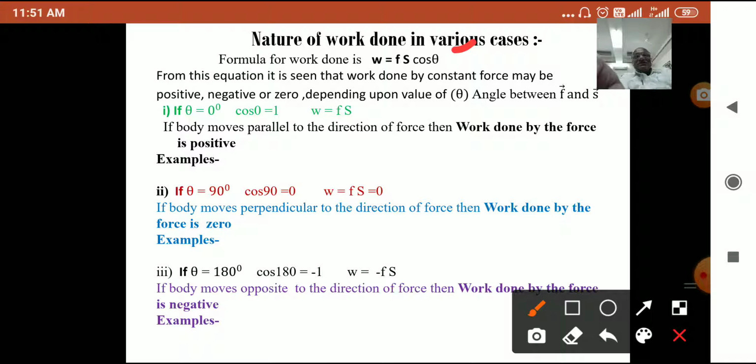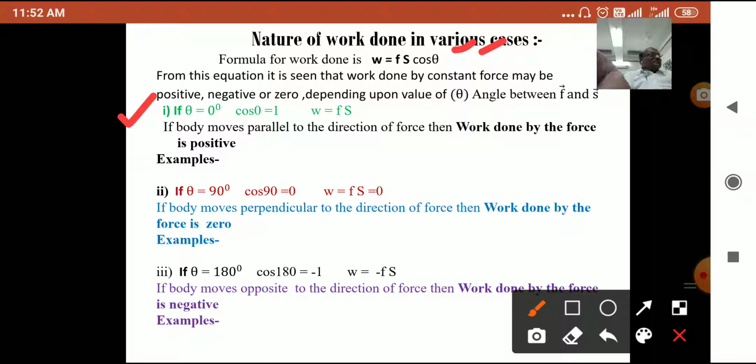Now we see the first case, that is theta equal to 0, when the body moves parallel to the direction of force. So cos of 0 will be 1, and if we substitute this in the formula W equal to FS cos theta, work done will be W equal to F multiplied by S, the product of the magnitude of the force and the magnitude of the displacement. So the conclusion is that if the body moves parallel to the direction of force, meaning force and displacement are parallel, then the work done by this force is positive.